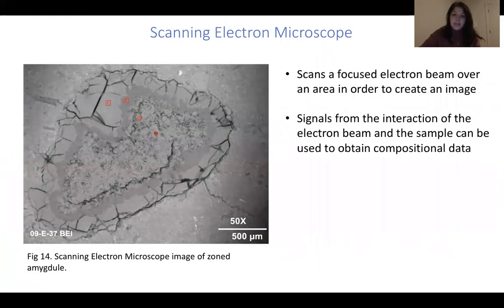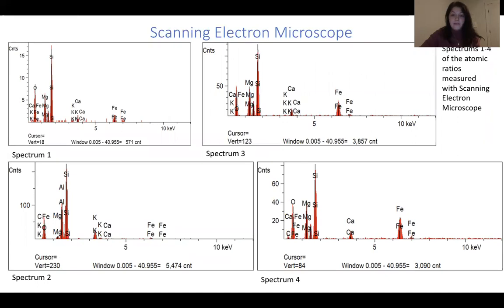Next, we use a scanning electron microscope, which scans a focused electron beam over an area in order to create an image. And signals from that interaction of the electron beam and the sample can be used to obtain compositional data. The image on the left was one of the filled vesicles that we used the scanning electron microscope on. And these four spectrums show the changing composition from the center out to the edge of the amygdala.